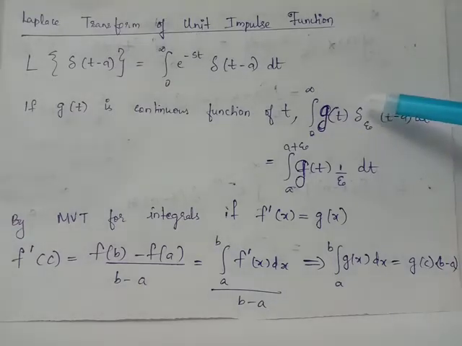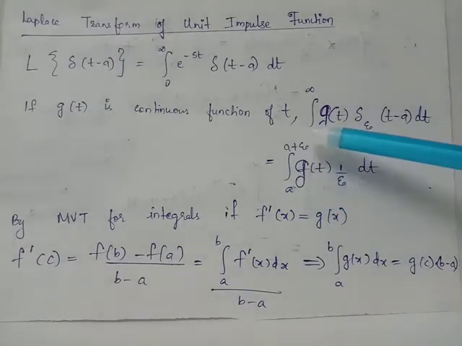Therefore, this integral from 0 to infinity of g(t) delta_epsilon(t - a) dt reduces to integral from a to a + epsilon of g(t) times 1/epsilon dt, which can also be written as 1/epsilon times integral from a to a + epsilon of g(t) dt, where g is a continuous function.